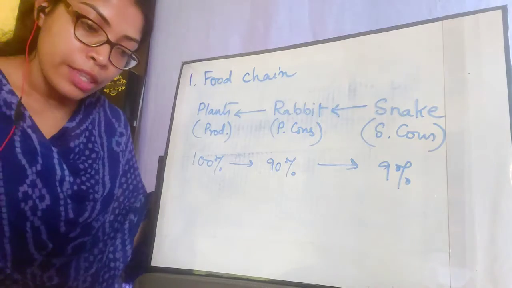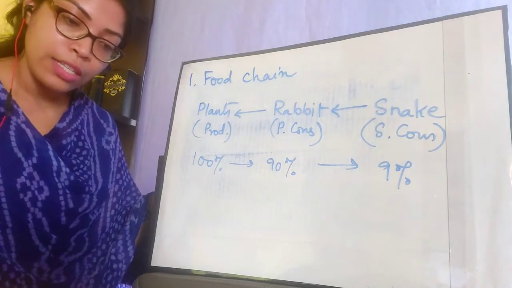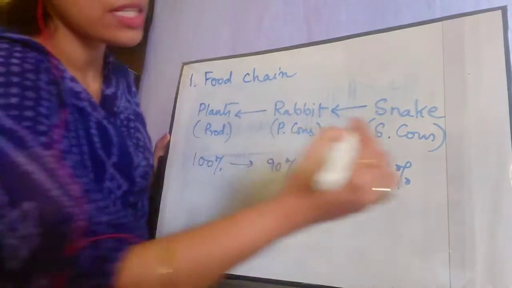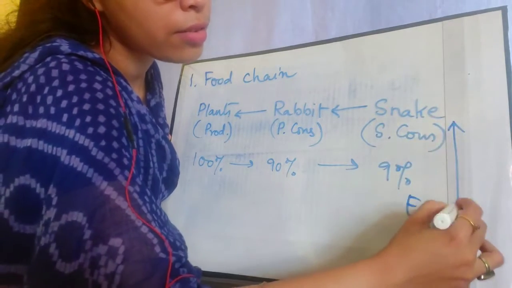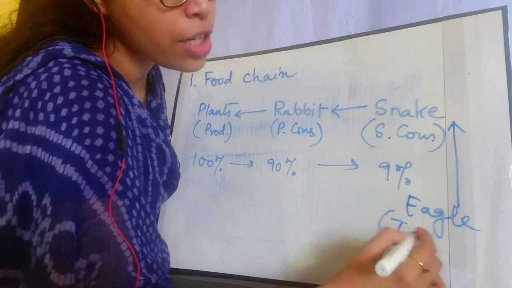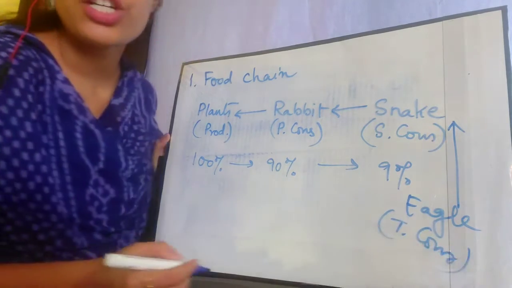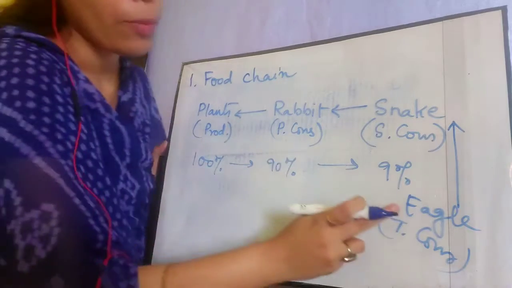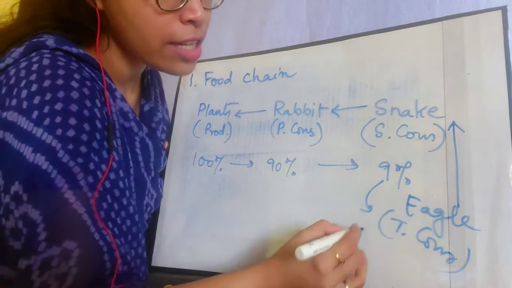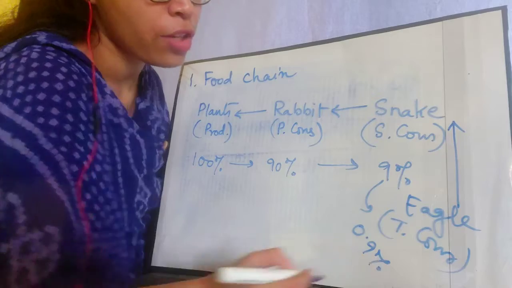The rabbit is eaten by the snake, which is in turn eaten by an eagle. Now the snake is eaten by whom? An eagle. Eagle is the tertiary consumer. Now how much energy is going into the eagle? The eagle is getting only 0.9% of energy.